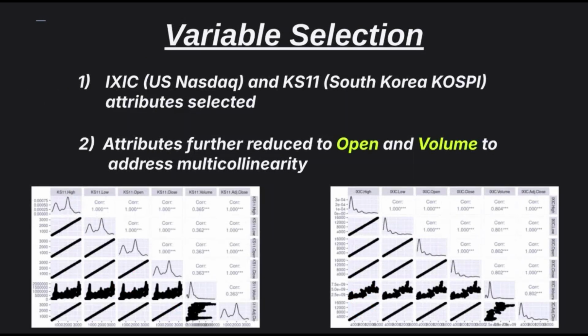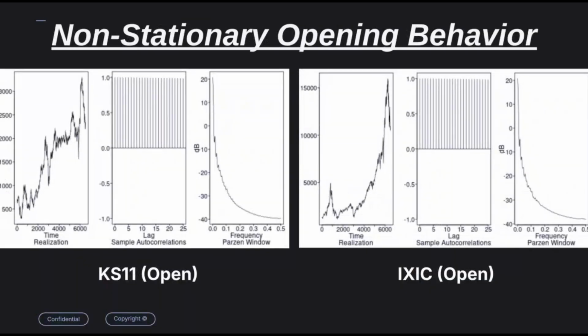So once we had our data set cleaned up, we turned to variable selection. For our study, we specifically wanted to look at the US NASDAQ, represented by IXIC, and the South Korean KOSPI, represented by KS11. When we look at the opening values of the KOSPI and the NASDAQ, we see that in both cases we have wandering or potentially wandering non-stationary behavior. Over time there is no clear trend within the realization.